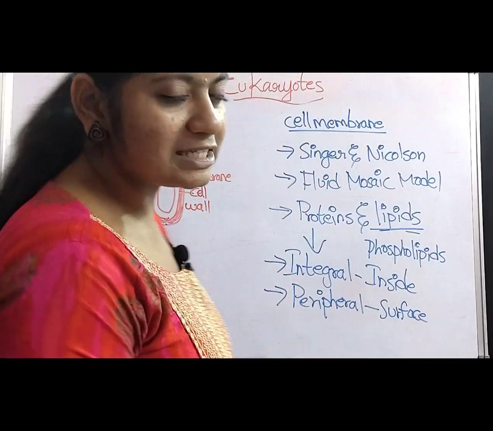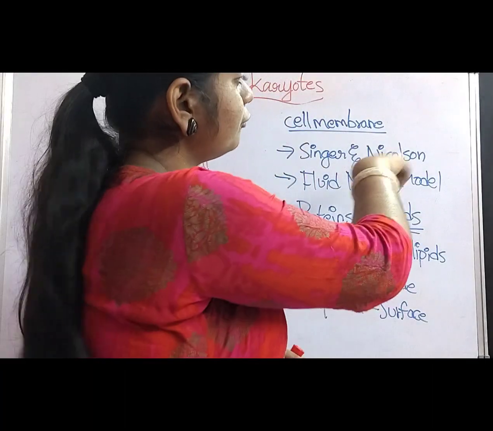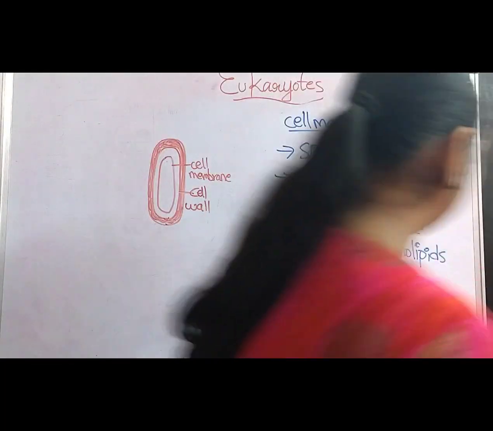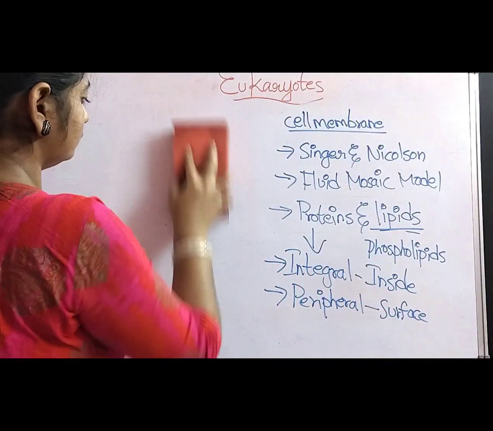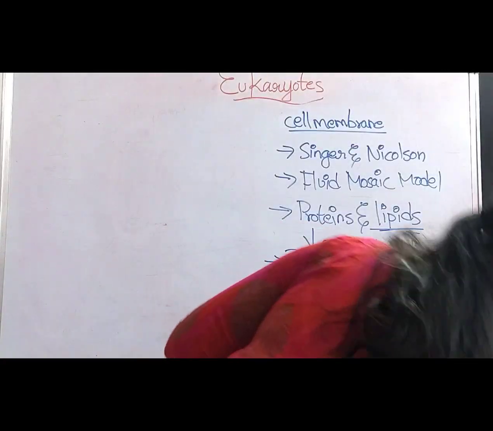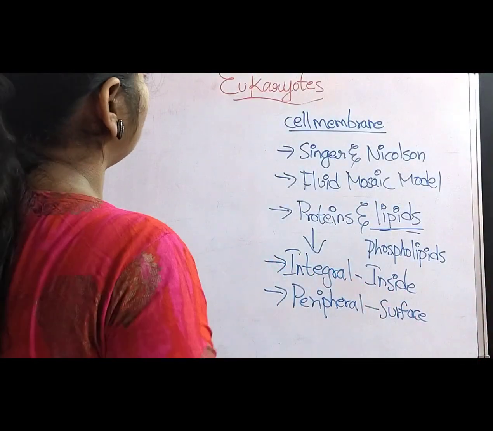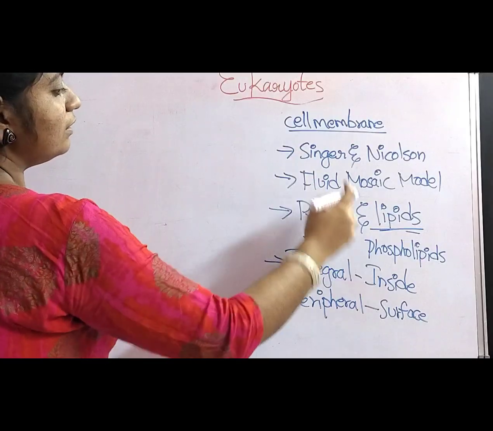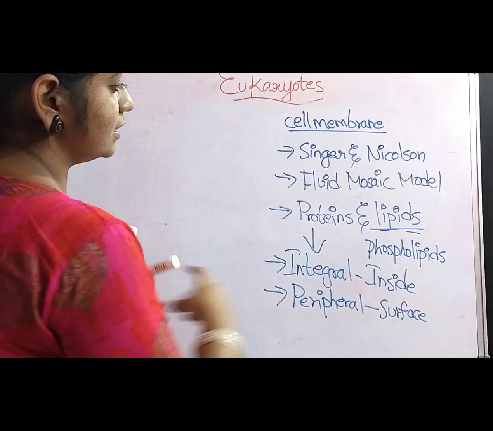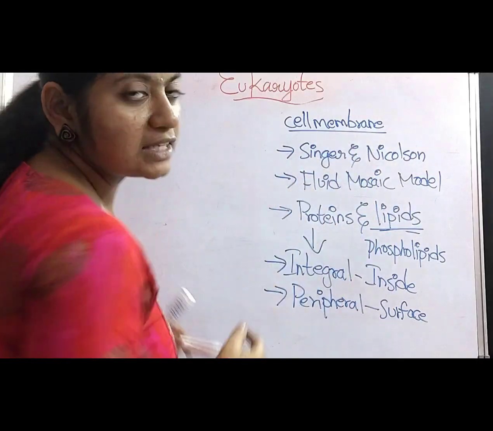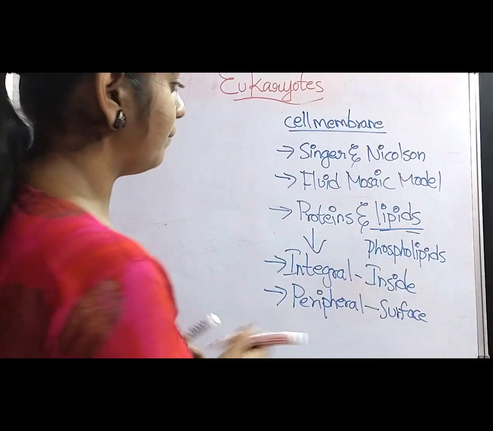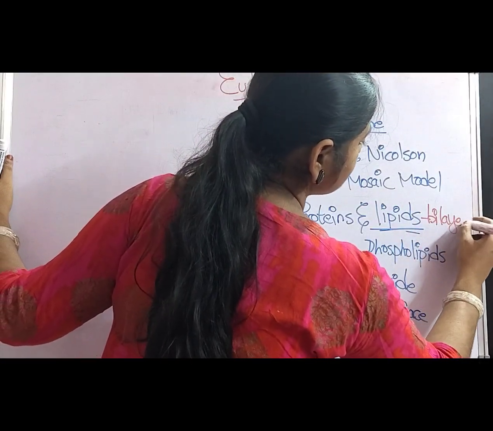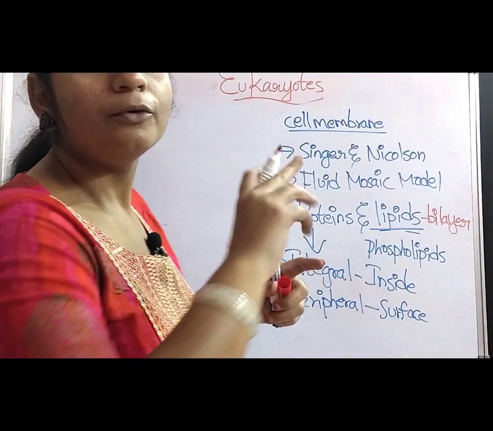And now, let us discuss the structure of the fluid mosaic model in detail. So, let us draw the structure of the fluid mosaic model. And here, the main point is that the lipids which are involved in the cell membrane form a two-layered, bilayered structure. The phospholipids form two layers.